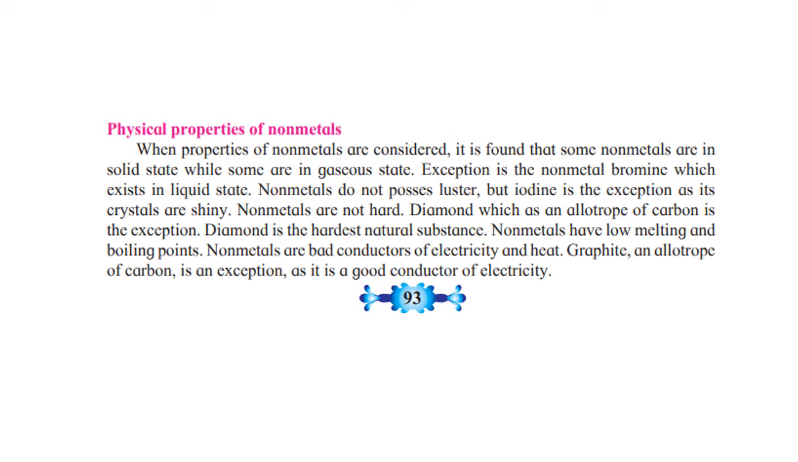Nonmetals are mostly soft, that is not hard. But again, diamond, which is an allotrope of carbon, is an exception. Diamond is the hardest natural substance known to mankind. Nonmetals have low melting and boiling points, and most of the nonmetals are bad conductors of electricity and heat. But graphite, again an allotrope of carbon, is an exception as it is a good conductor of electricity.